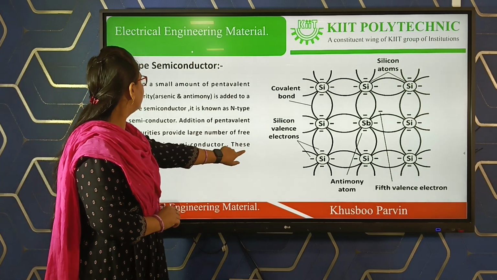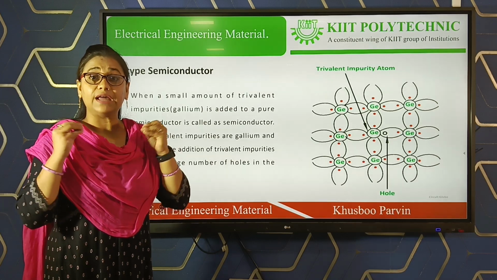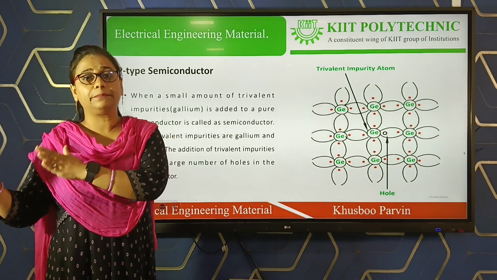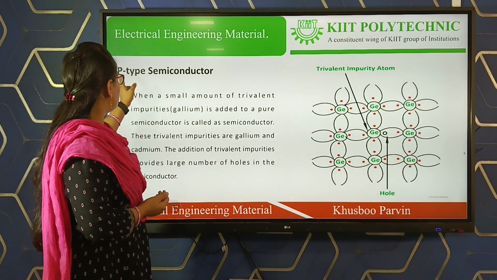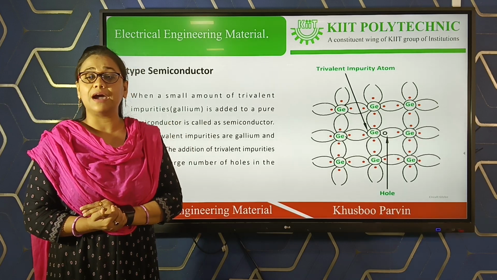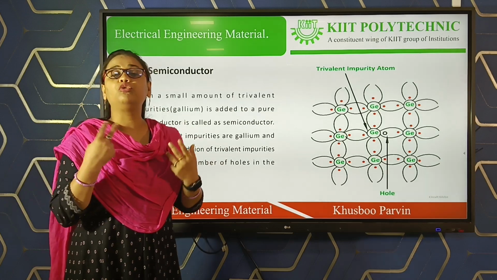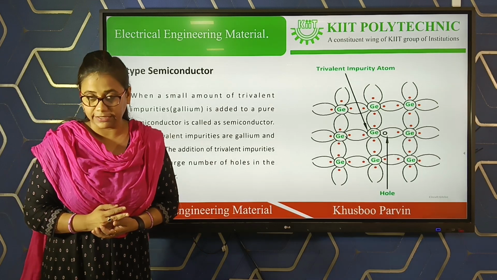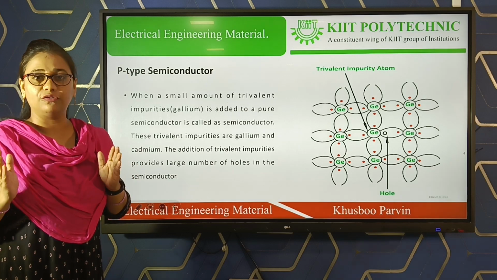Next one is your p-type semiconductor material. When we are adding trivalent impurities to a pure semiconductor material, that type of semiconductor material is known as your p-type semiconductor material, and the trivalent impurity added is gallium, and it has 3 valency electrons at the outermost orbit of an atom.